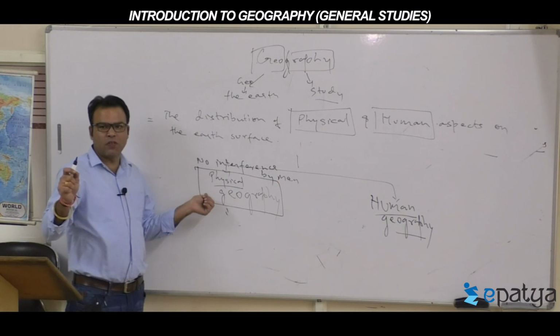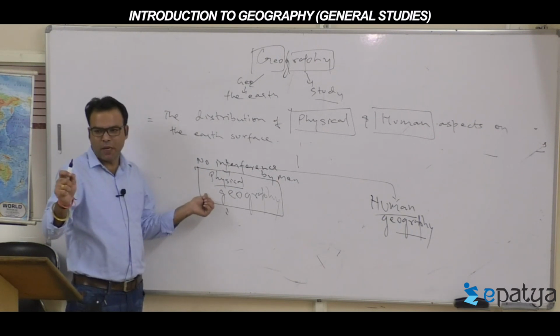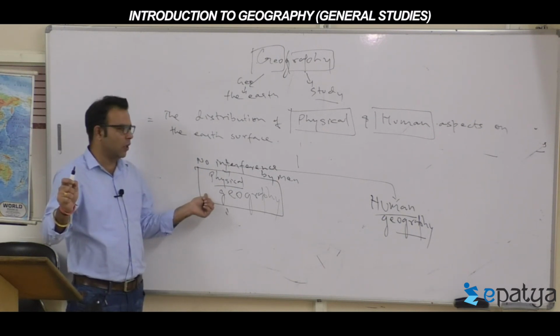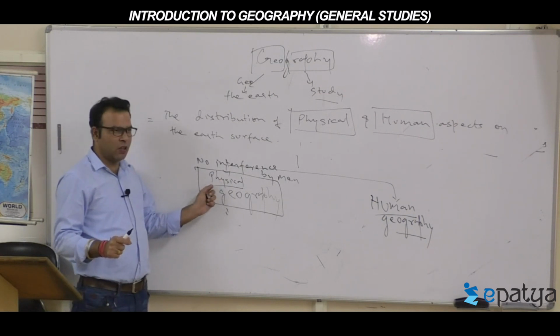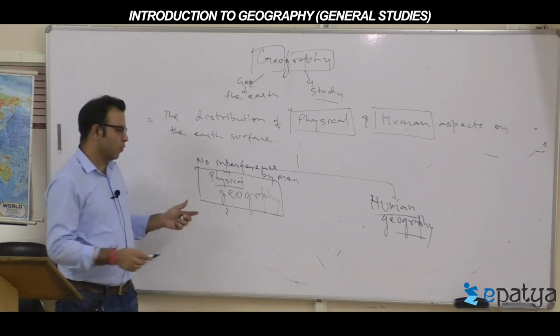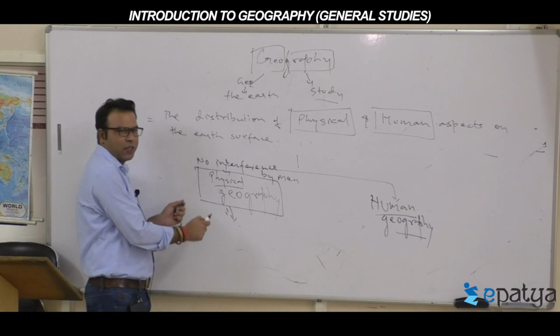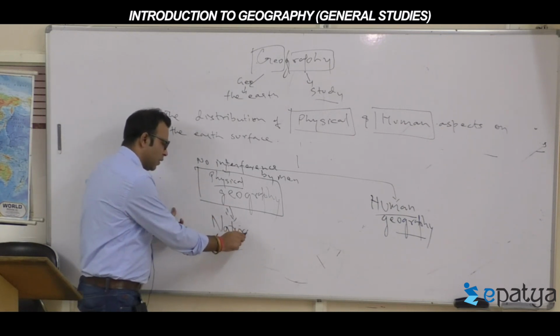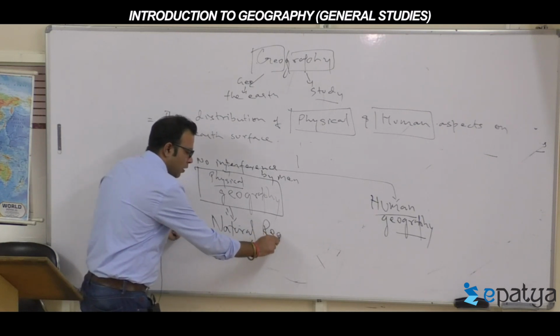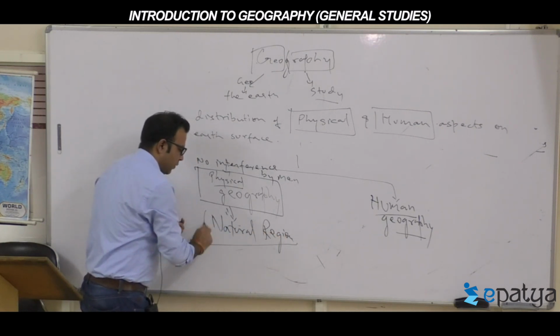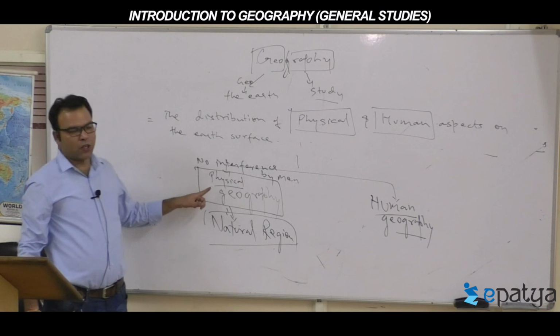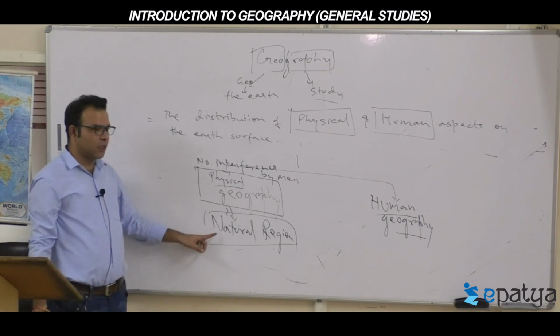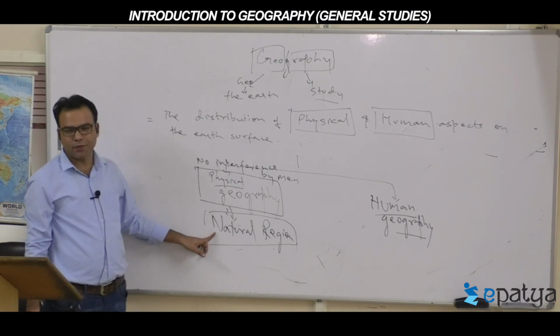Wherever man is not interfering at all, that geography we call physical. So the regions that come out without human interference are all natural regions. So physical geography deals with the study of natural regions.